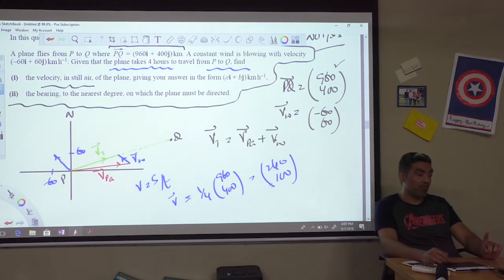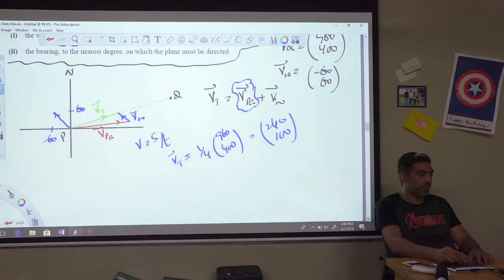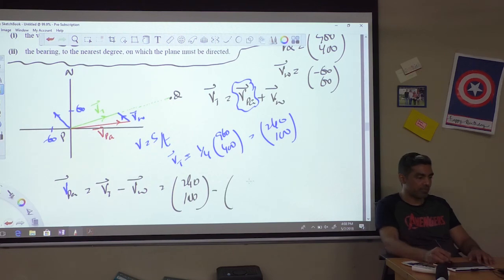The true velocity, sorry. This is the true velocity of the plane. Now we need to find the velocity of the plane in still air, which would be the true velocity minus the velocity of the wind, and that would be 240, 100 minus the velocity of the wind, which is apparently minus 60, 60.